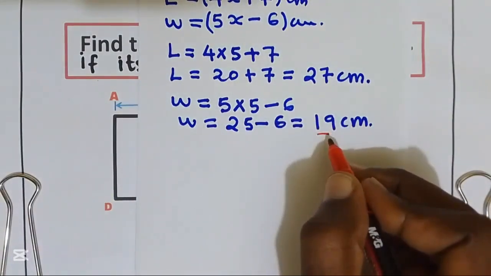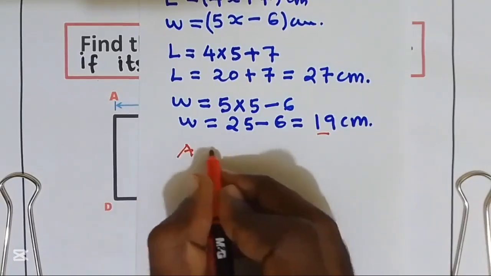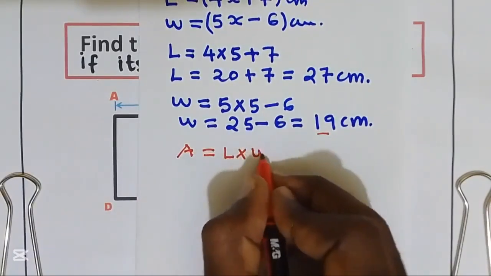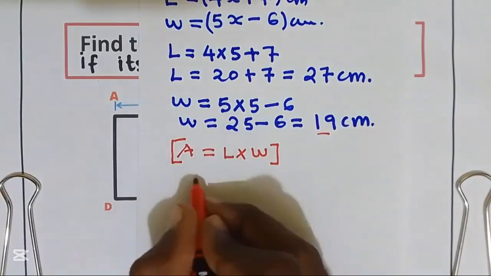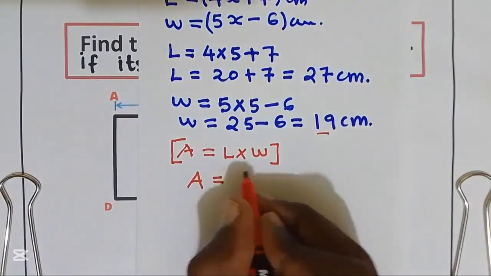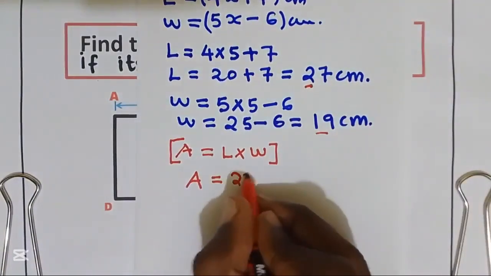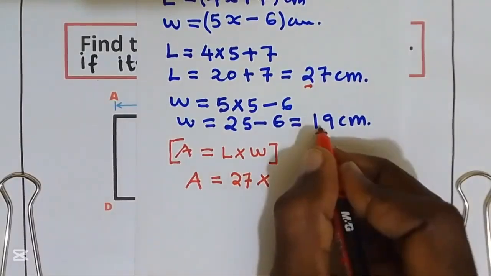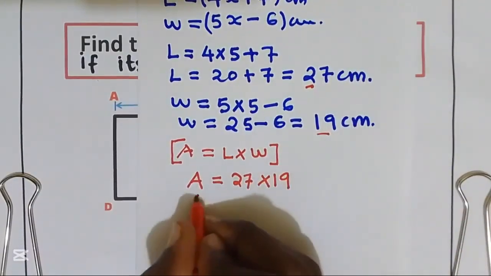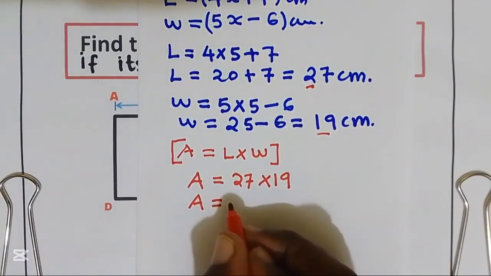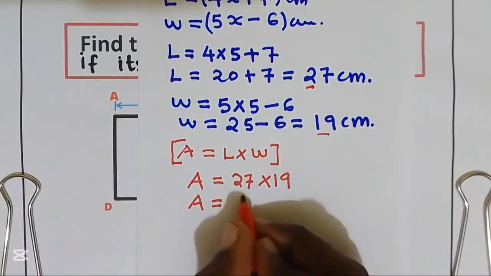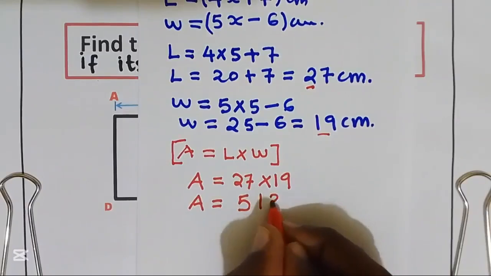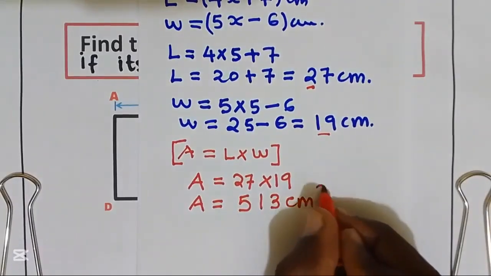We can get the area. Area is given by length multiplied by width. So our area is equal to length, we got 27, multiplied by width, 19. We get area is equal to 513 centimeter square.